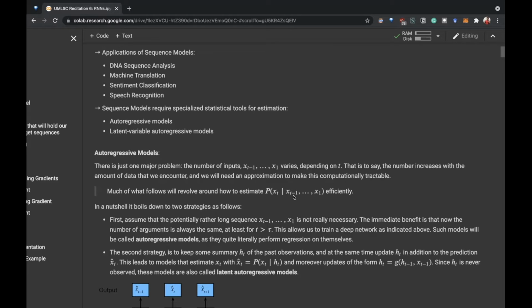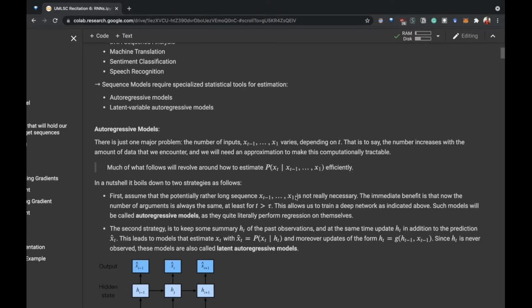And there is a problem with this. As the data gets quite large, the number of previous inputs grows drastically, and there is a lot of computation required to calculate the probability, which is why we have two solutions for it.